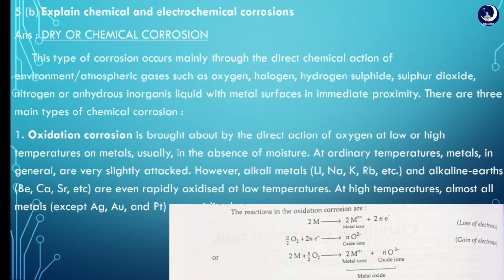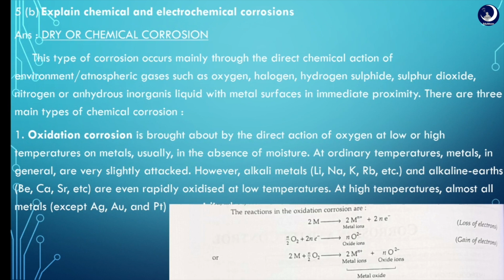First one is dry or chemical corrosion. This type of corrosion occurs mainly through the direct chemical change of environment or atmospheric gases such as oxygen, halogen, hydrogen sulfide, sulfur dioxide, nitrogen or anhydrous inorganic liquid with metal surfaces in immediate proximity. There are three main types of chemical corrosions.